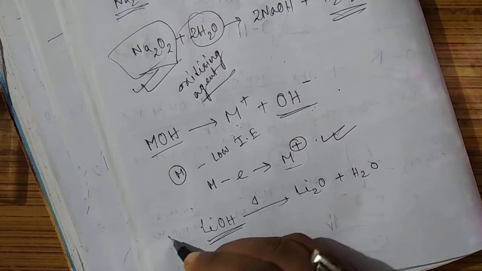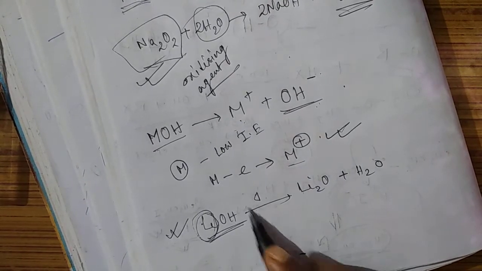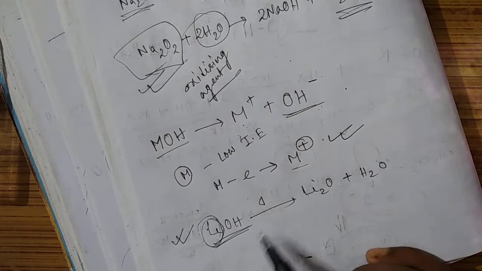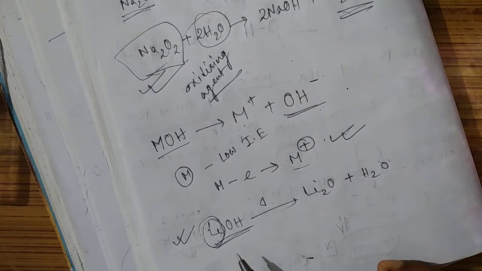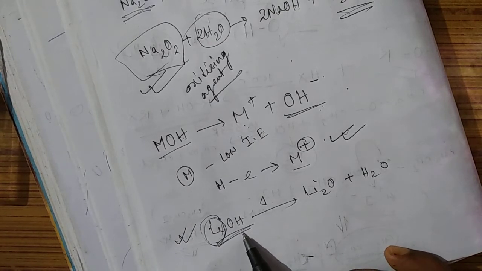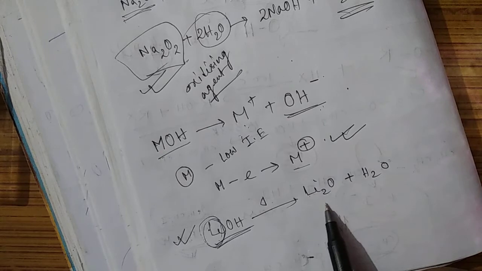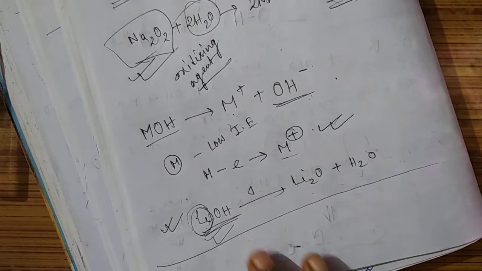What is the reason behind that? The reason is lithium is a very small atom, and the hydroxide ion is a larger ion, so once they form the bond, this bond is not that strong. Therefore the lattice enthalpy of this compound is not very high, so it can decompose readily when we heat this substance. Later on we will discuss it in detail. So these are the hydroxides and oxides.